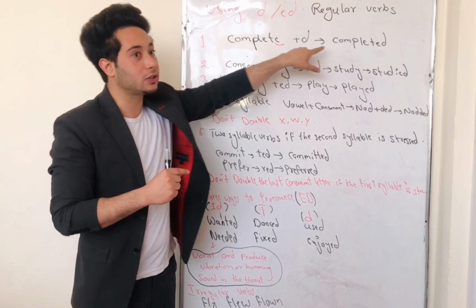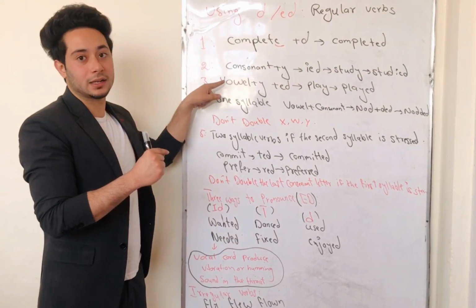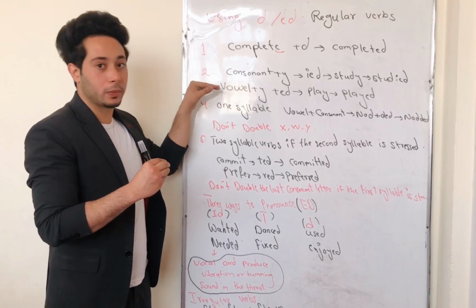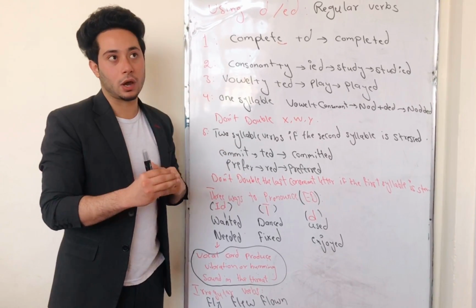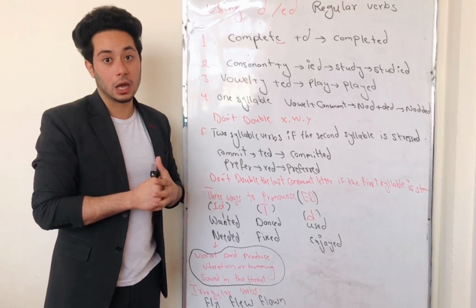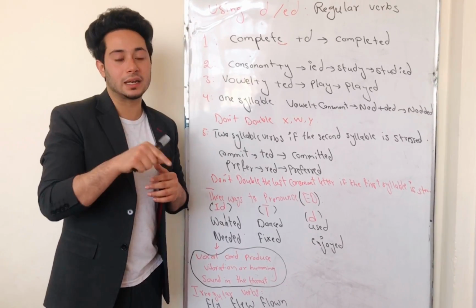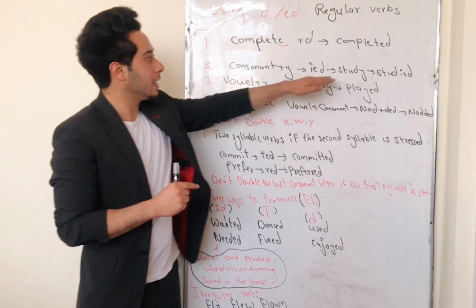For example, complete, completed. The second rule of using D and ED is if a verb ends with a consonant plus Y, or Y which is preceded by a consonant, you need to change Y to I, and after that you need to add ED at the end of your verb. For example, study, studied.